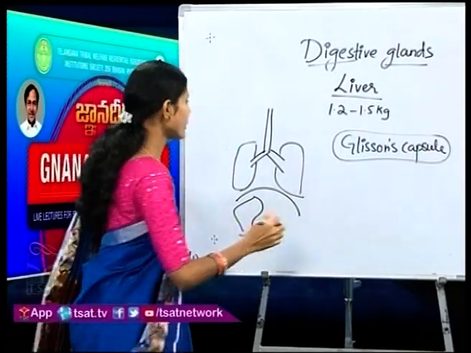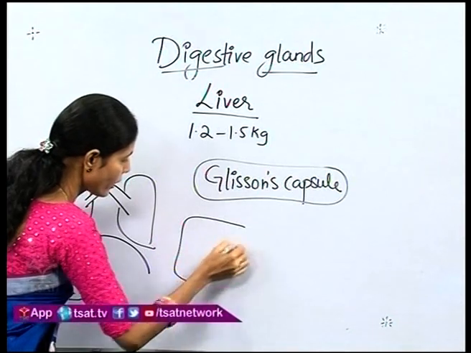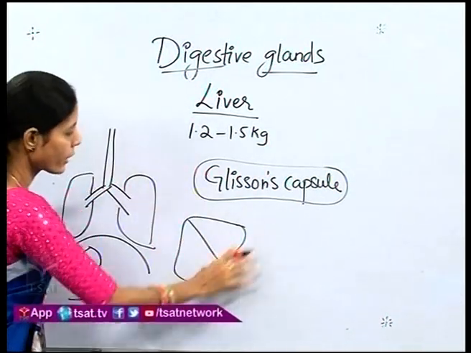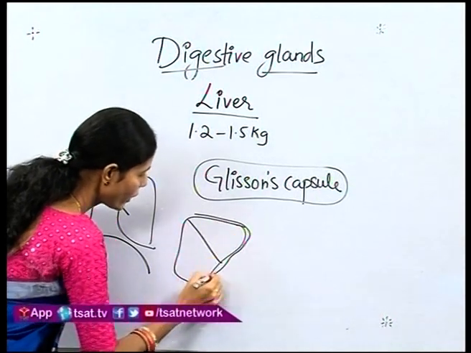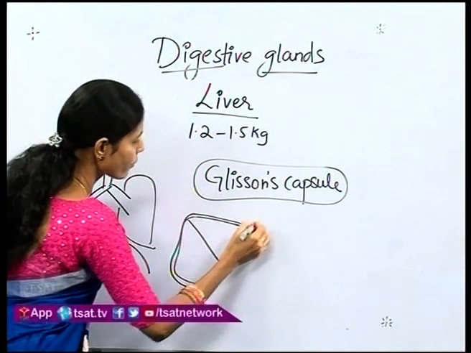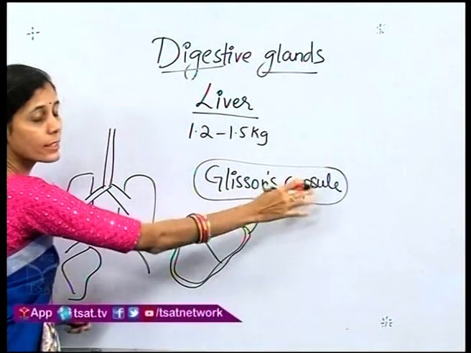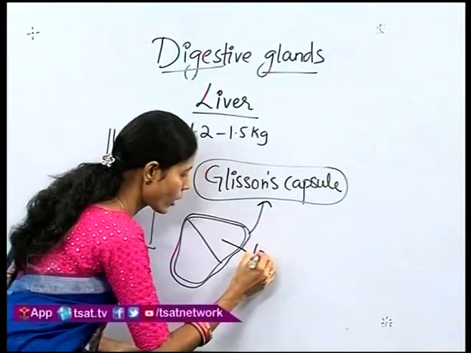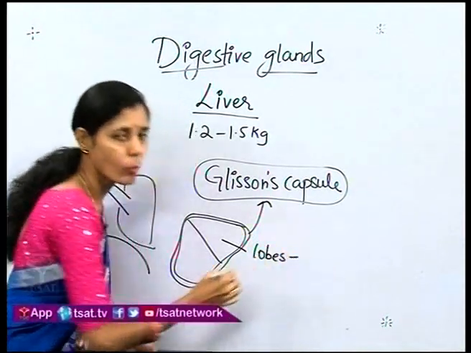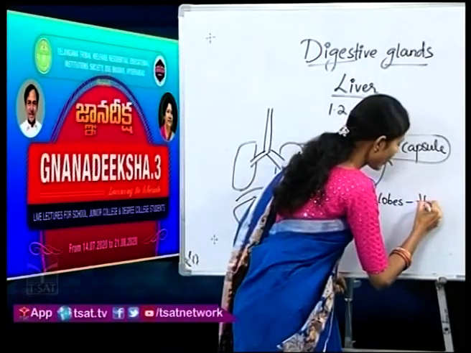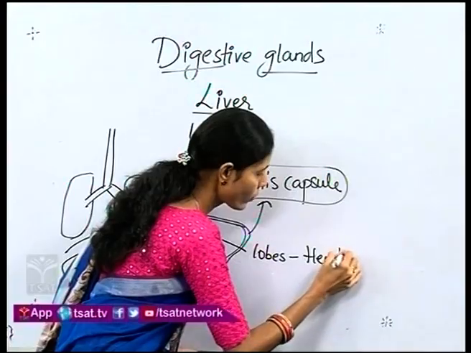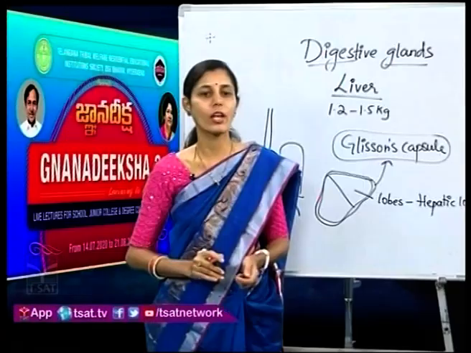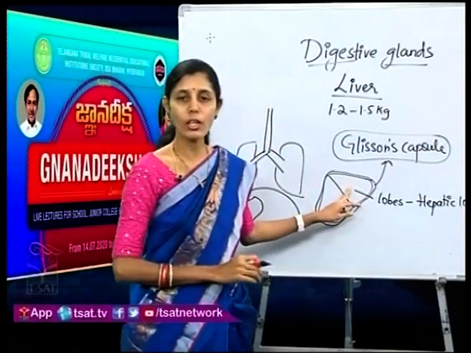If this is the structure of the liver, it is made up of two lobes. These two lobes are covered by a thin sheet of connective tissue, which is called Glisson's capsule. These lobes are made up of hepatic lobules. What are they made up of? Hepatic lobules. These are the structural and functional units of the liver.